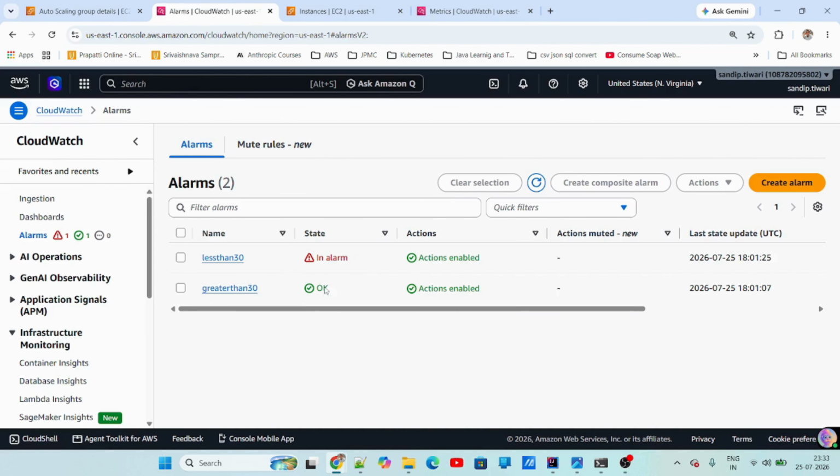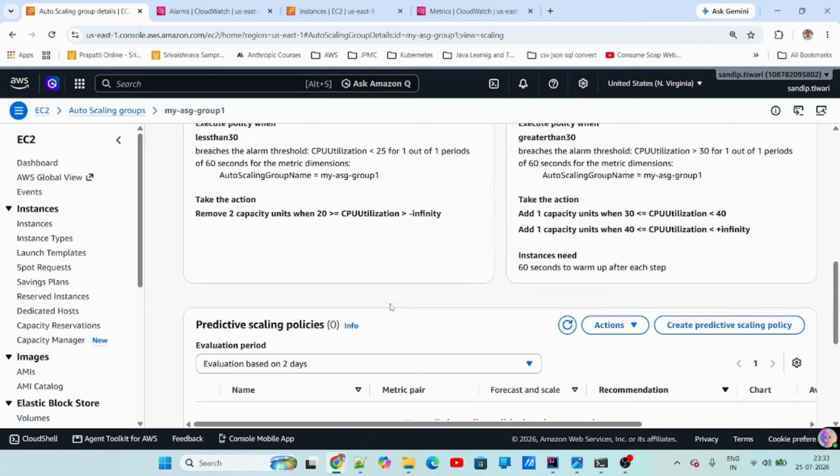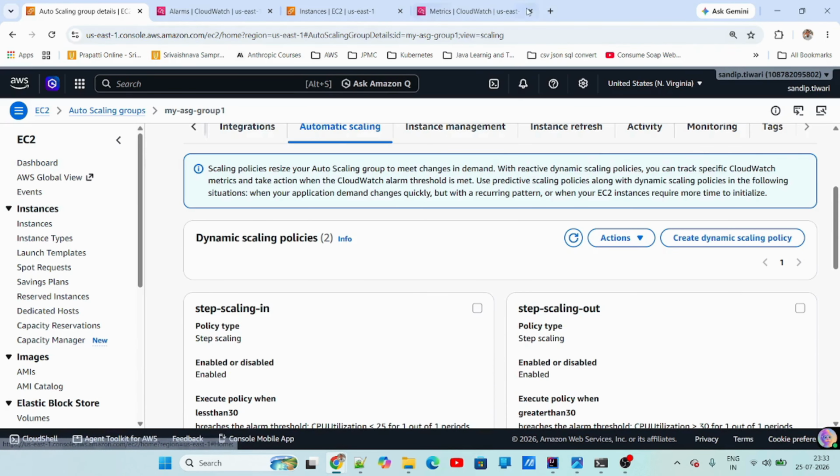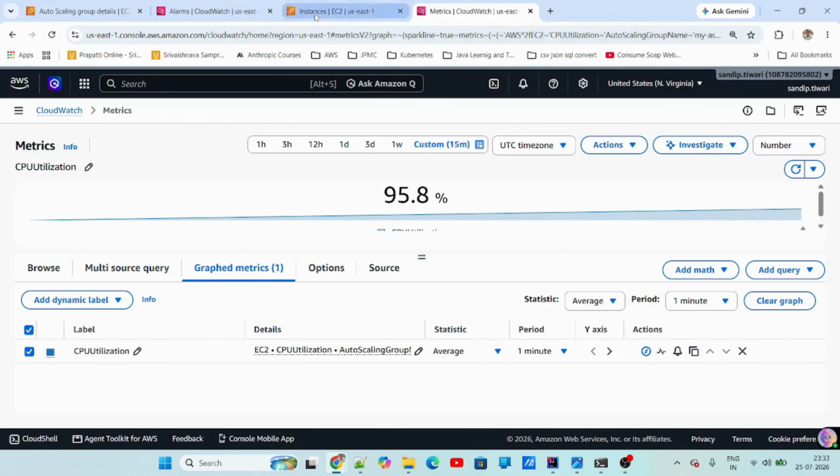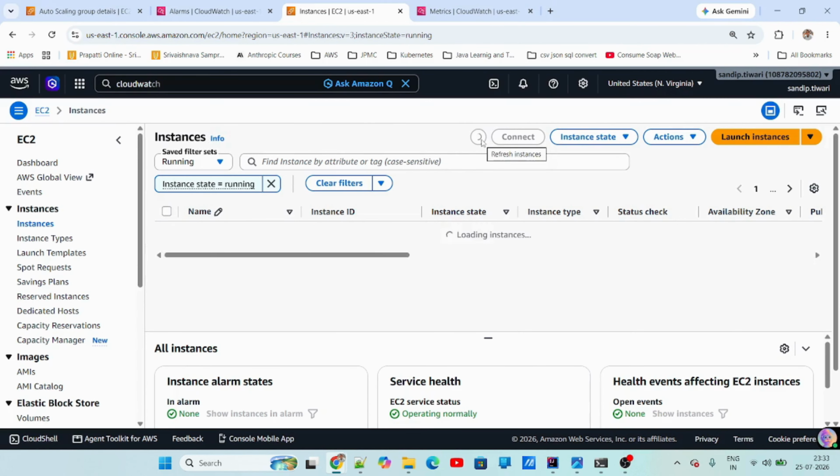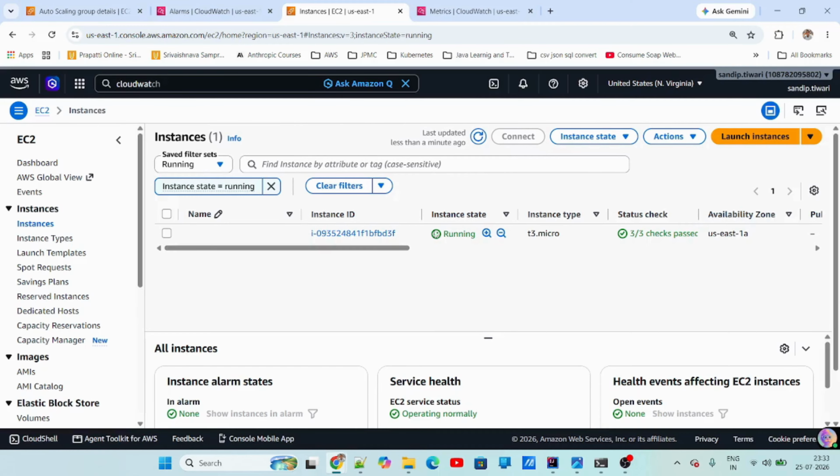So this is how you set up the auto scaling. We'll just check the instance once. As you can see, now only one instance is running. So this was all about the auto scaling. So just one more recap that we will do. So what we have done actually.